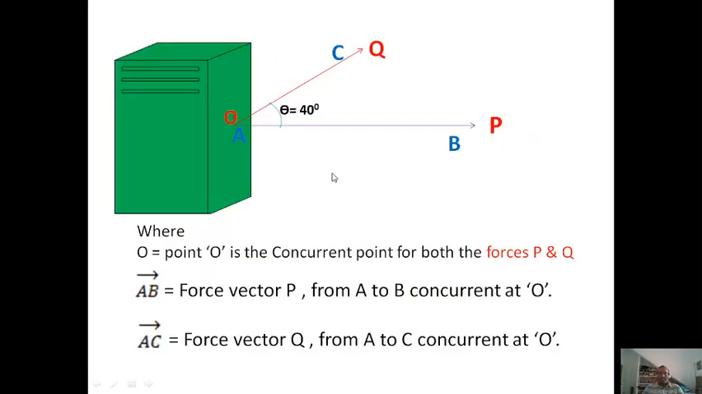So you see in this figure there is an object with two forces pulling, force P and force Q. The force P is purely in the x-axis direction and force Q is making an angle of 40 degrees with respect to the x-axis, or you can say with force P.